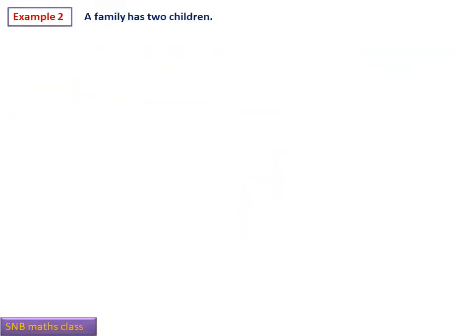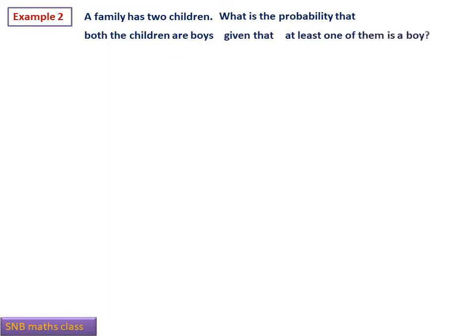Second example, a family has two children. What is the probability that both the children are boys given that at least one of them is a boy? Whenever we read this type of question in the beginning, there will be difficulty in understanding the question. What the question demands itself is confusing. But what you have to do here is, if you understand and interpret in terms of events A, B, C, etc., the problem becomes very simple. Let us do it systematically.